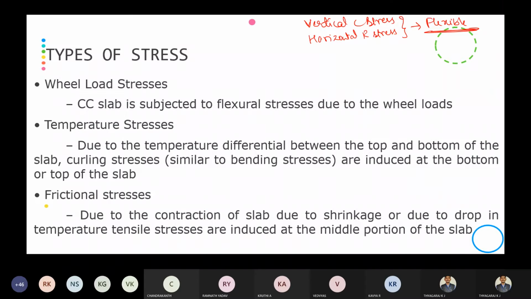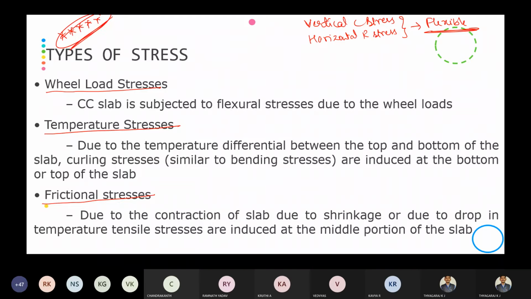But in the rigid pavement, there will be three types of stresses. The first one will be wheel load stresses. Second one will be the temperature stresses. Third one will be frictional stresses. So there are three types of stresses, and in the exam this is a very important question: types of stresses in rigid pavement.